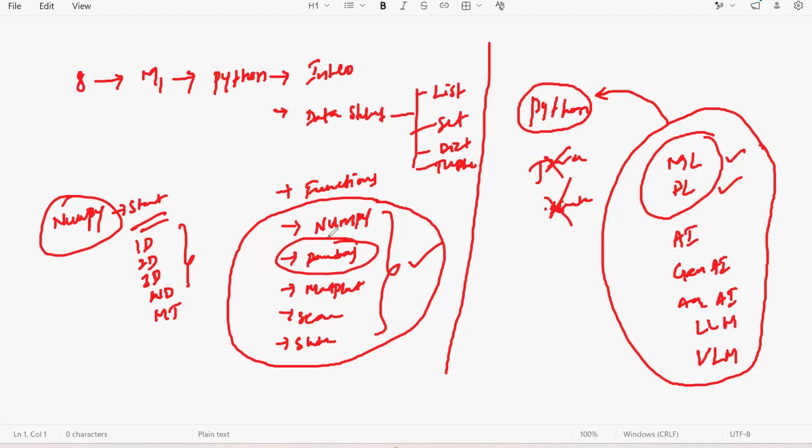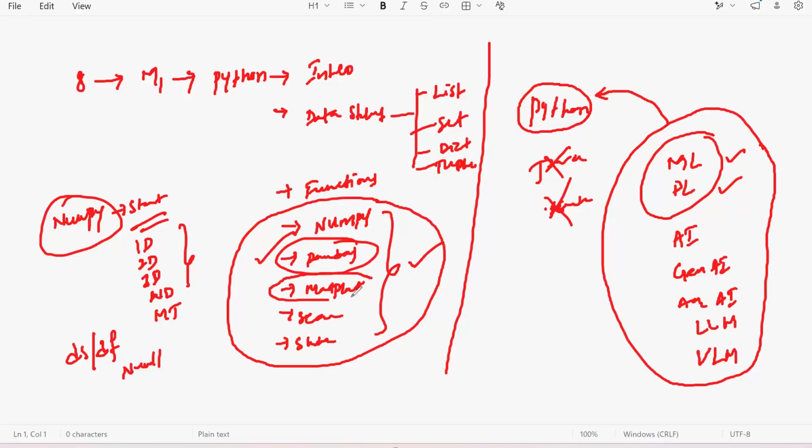Now, sir, what about pandas? Pandas is related to data analysis. Sir, I have the data. I want to convert the data into a data set or data frame, or I want to find a null value, remove a null value, replace a null value, or I want to find the mean, median, mode, standard deviation. If you want to perform this kind of operations, then we need pandas.